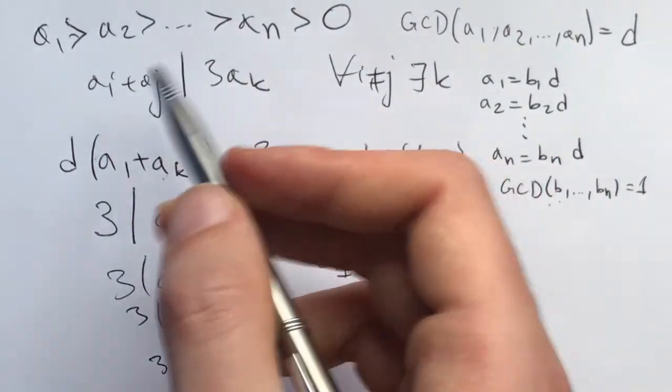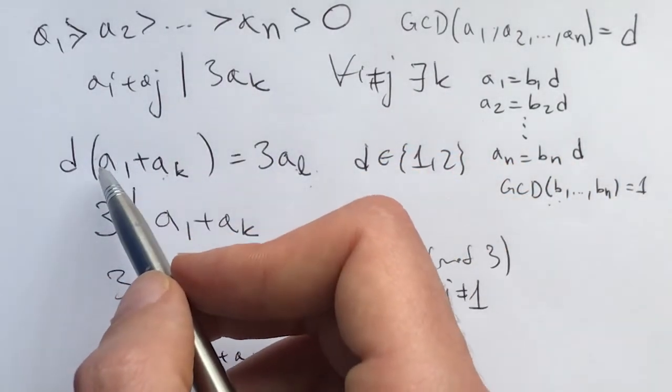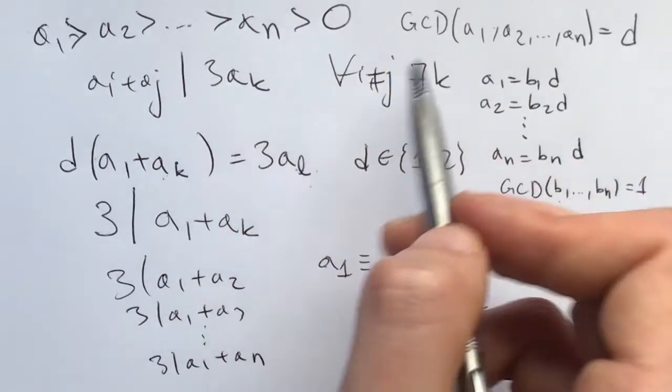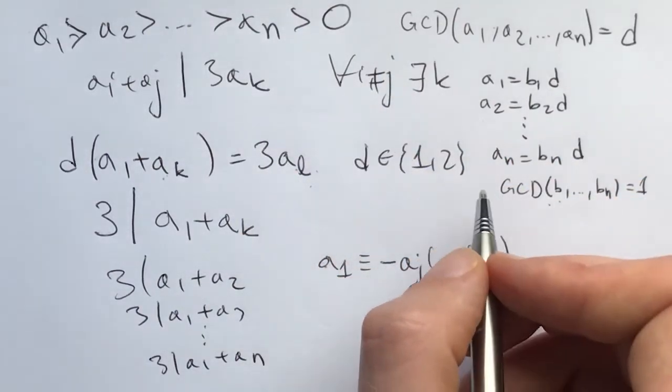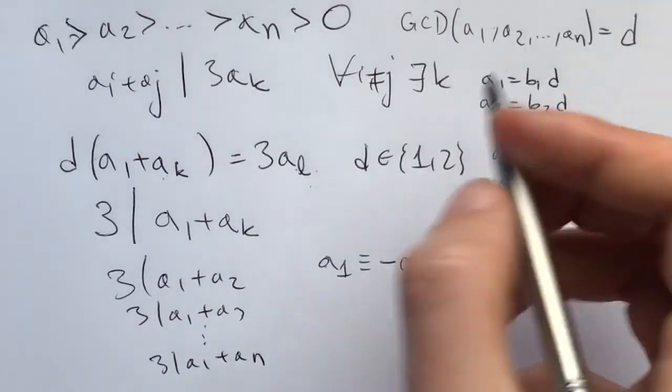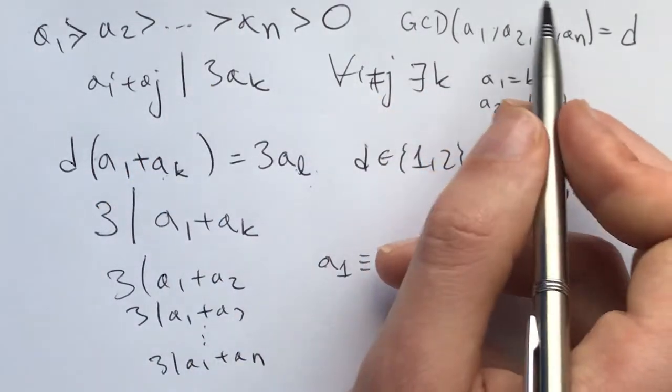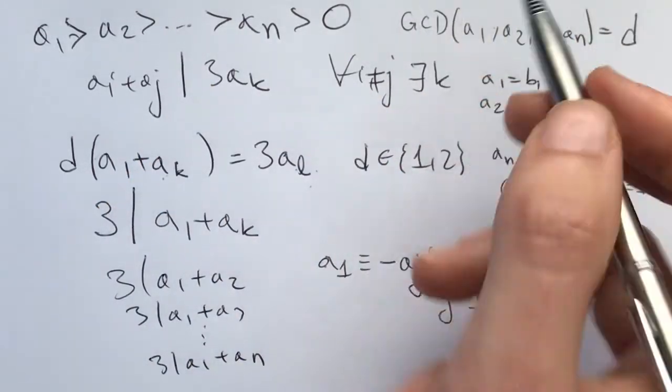Nothing would change here whatsoever. It's a different d from this one, but nothing would change whatsoever. And we would have an extra condition, namely that the greatest common divisor of all the numbers is 1.